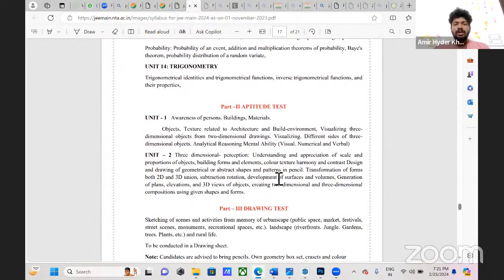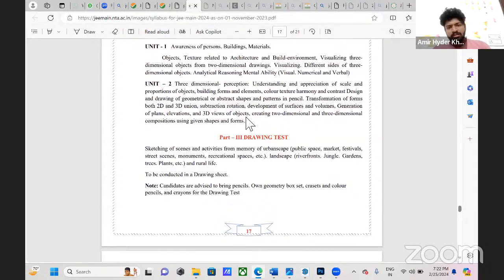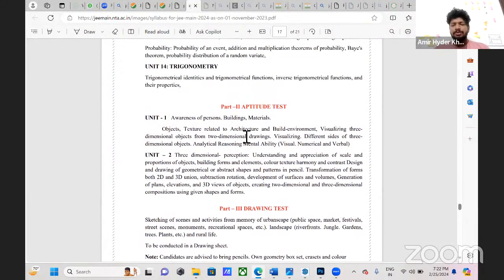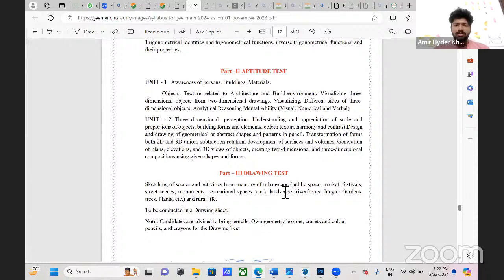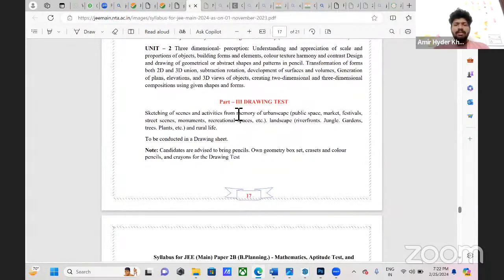Part two, the aptitude test. This is a very important and mark scoring section. If you top in this section, your overall percentile will boost up. That will be very useful. Unit 1: awareness of persons, building materials, objects, texture related to architecture, building environment, visualizing 3D objects, 2D objects. It's very easy. Unit 2: same things. It's the general aptitude test, which is a very important, mark scoring section of this exam.